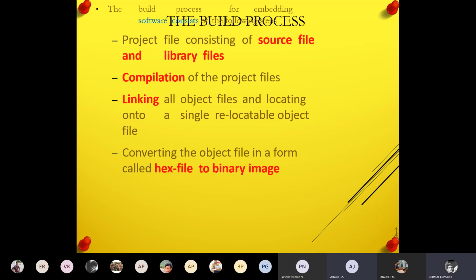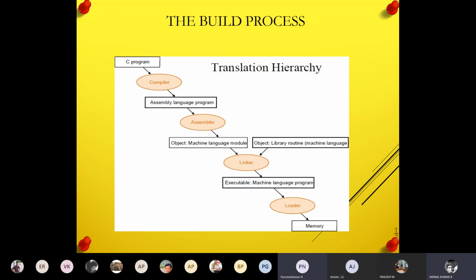And the compilation. What is the use of a compiler? Sir, to check whether there is an error. Yeah, to check whether errors are available. Here we have the building process of your software. First is your source file, which is, for example, a C program, a Java program, a Python program, or any programming language.